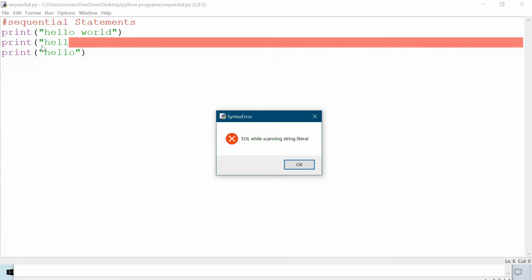The second one, I did not close the parenthesis. EOL represents end of line while scanning a string literal, as I had missed a double quote and then the closing parenthesis. So the sequential statement execution has stopped at the second line.